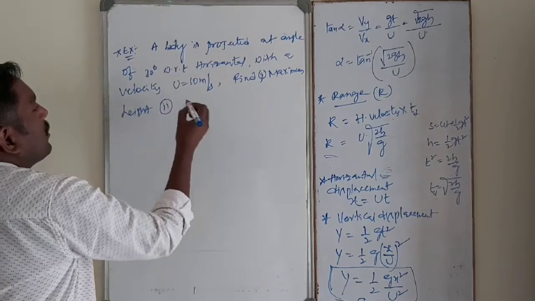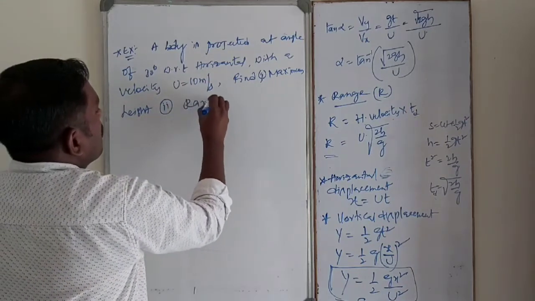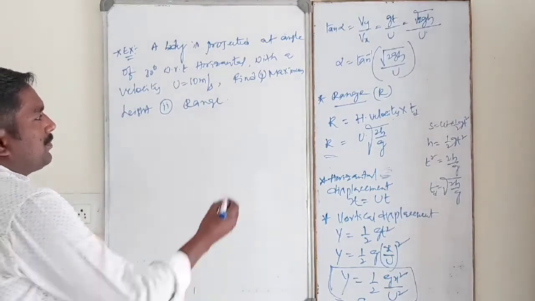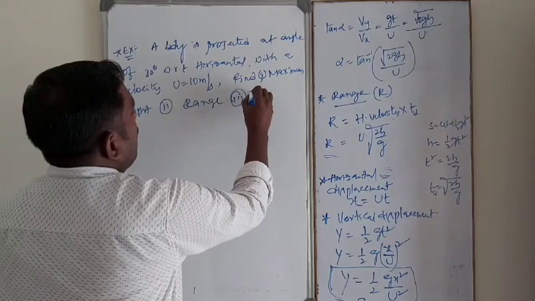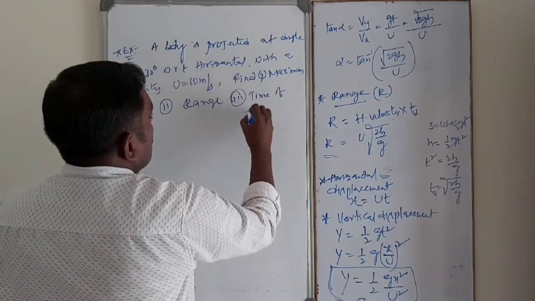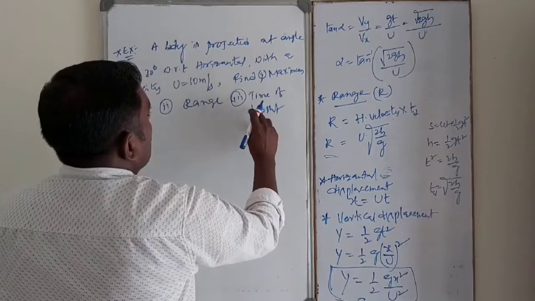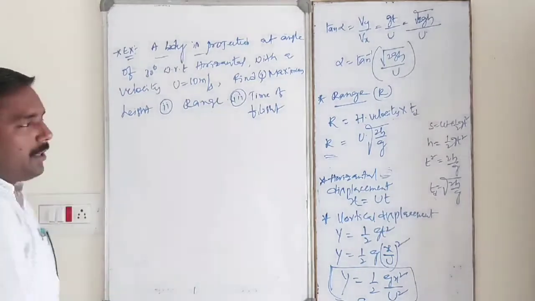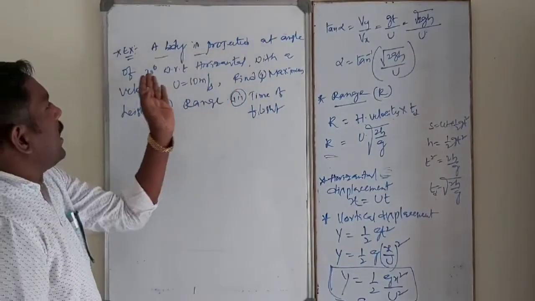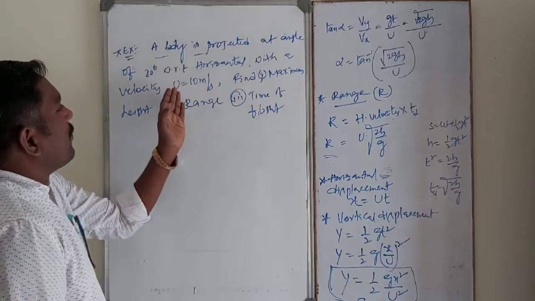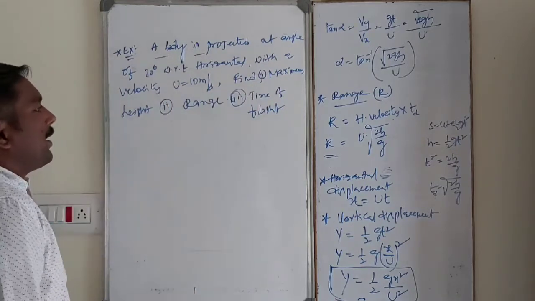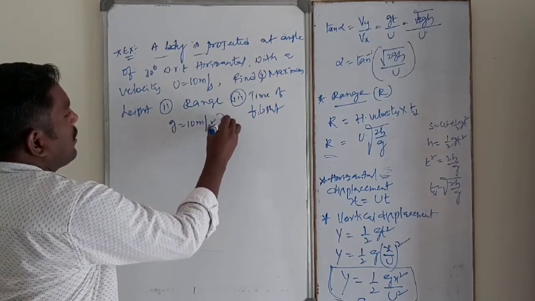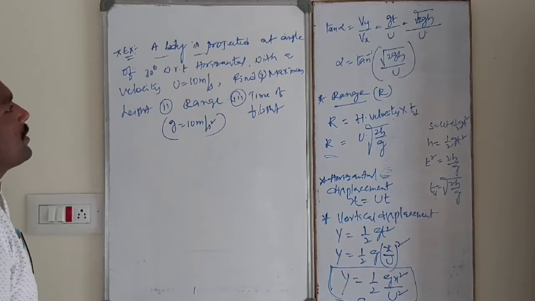Second one, range. And also find out the time of flight. Okay, this is the example for oblique projectile. So a body is projected at an angle of 30 degree with respect to horizontal with a velocity of 10 meter per second. Find maximum height, range and time of flight. Take g is equal to 10 meter per second square.